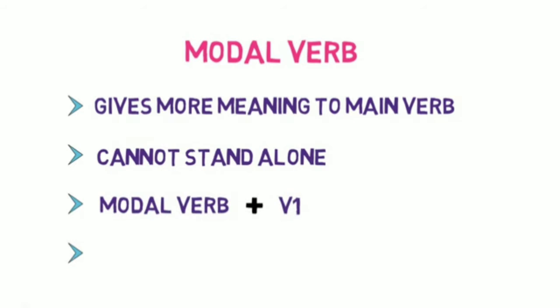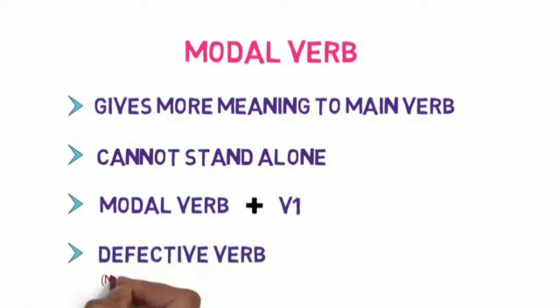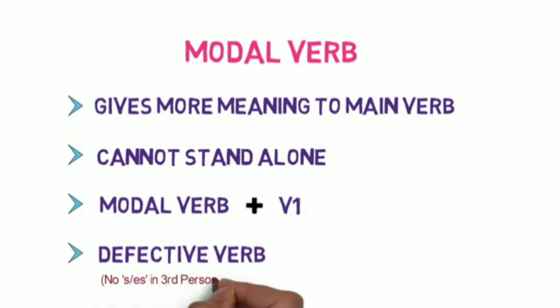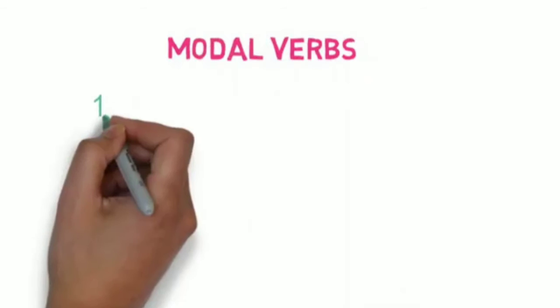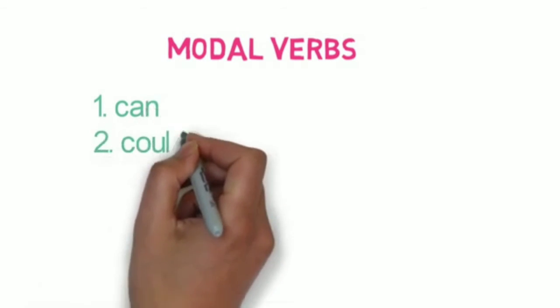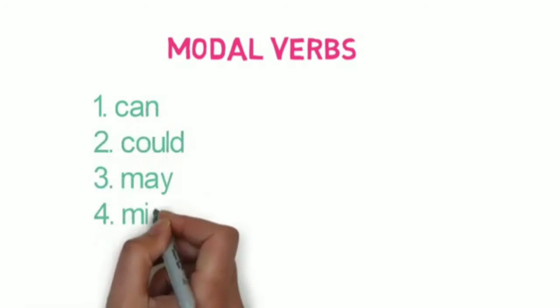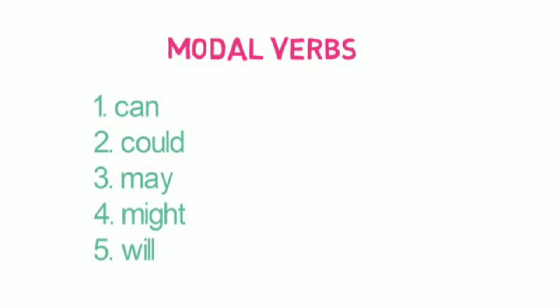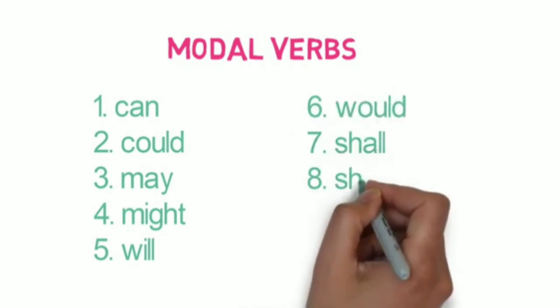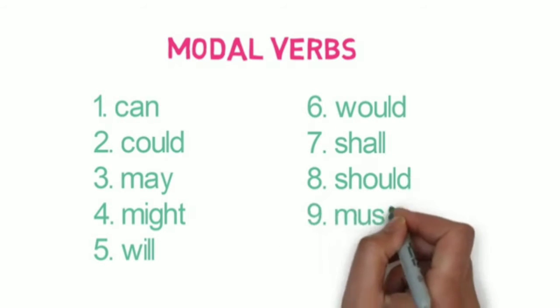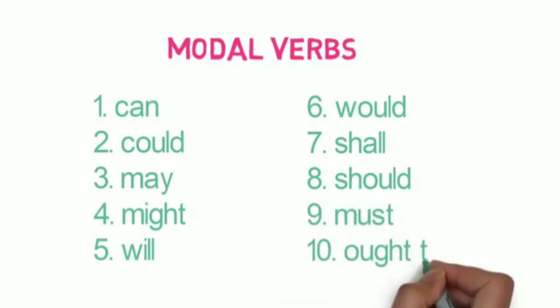And number 4. It is also called a defective verb, as they have no s in the third person singular and they have no infinitive and ing forms. There are 10 modal verbs in English. Number 1 can, number 2 could, number 3 may, number 4 might, number 5 will, number 6 would, number 7 shall, number 8 should, number 9 must, and number 10 ought to.